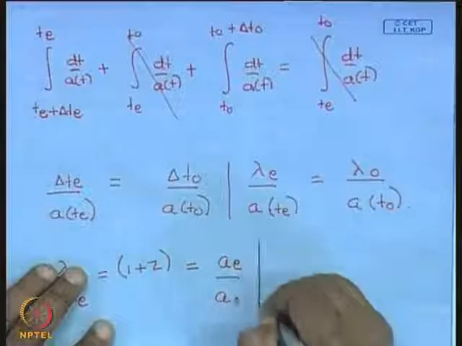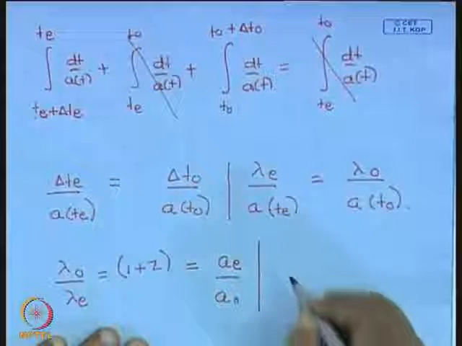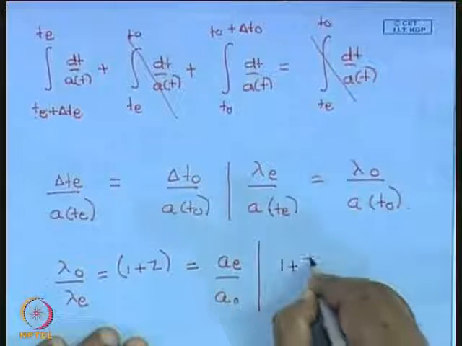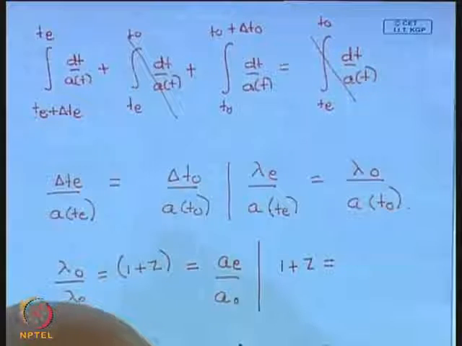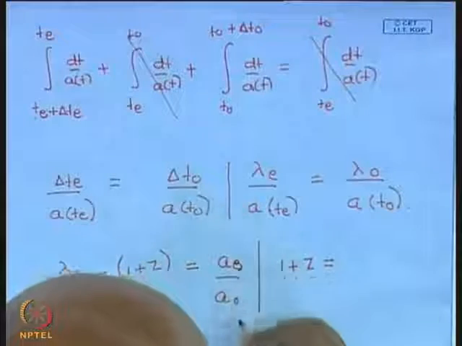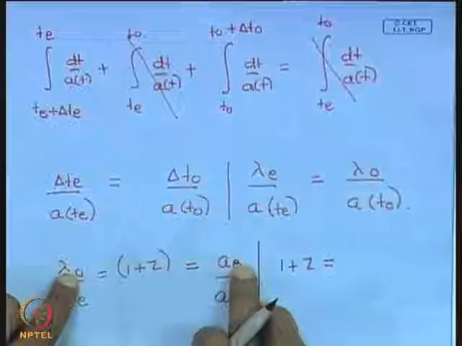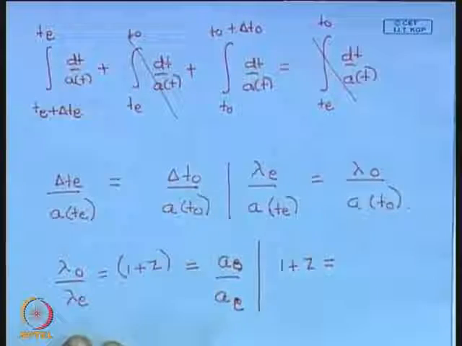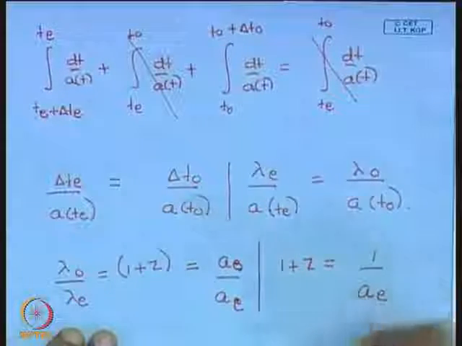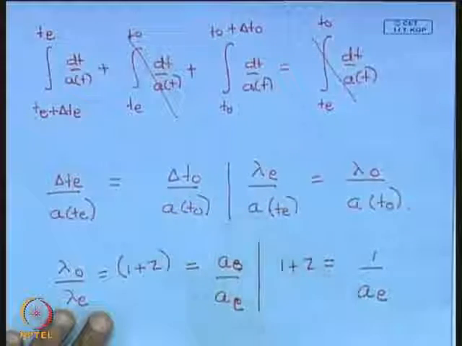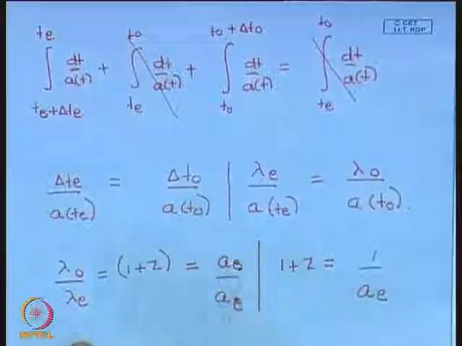And if I assume that the observer is sitting at present, then 1 plus the redshift is, sorry, this should be a observed by a emitted, because they are proportional. So this is observed on top, emitted in the denominator. This is equal to 1 by a emitted, if I assume that the observer is sitting at present. In general it is the ratio of the scale factors.